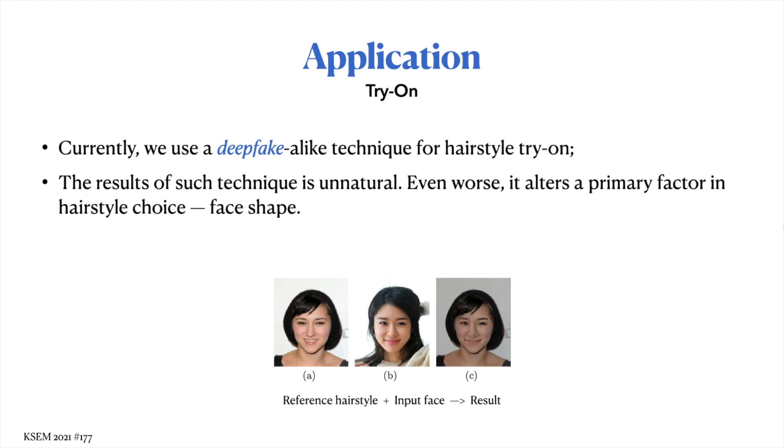For the hairstyle trial system, we are currently using a deepfake-alike technique.